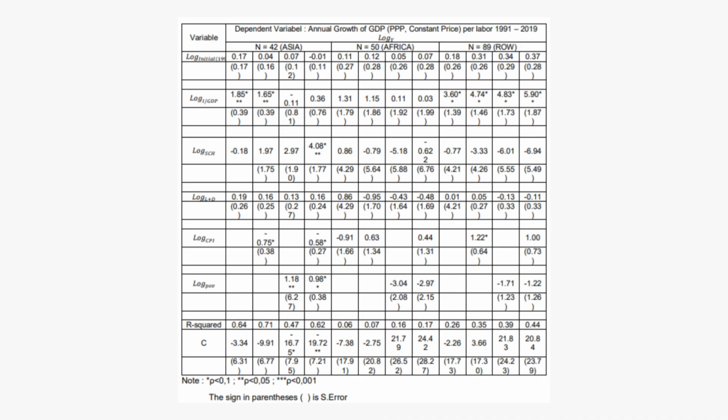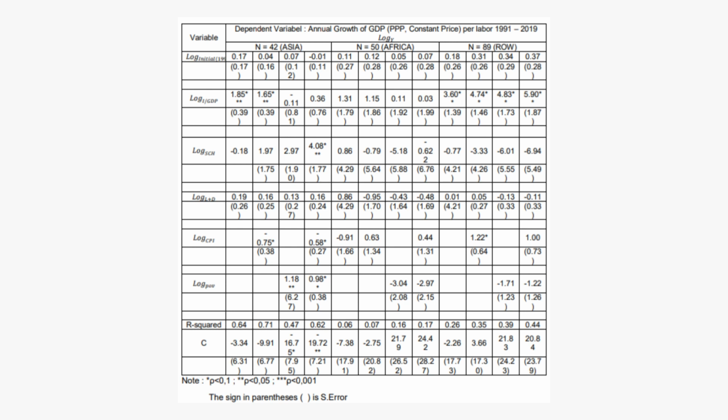Moving on to the results. The results of the model estimation analysis can be seen in this table. Based on the table above, the regression results show that the corruption perception index has a negative and significant effect on economic growth only in 42 Asian countries.